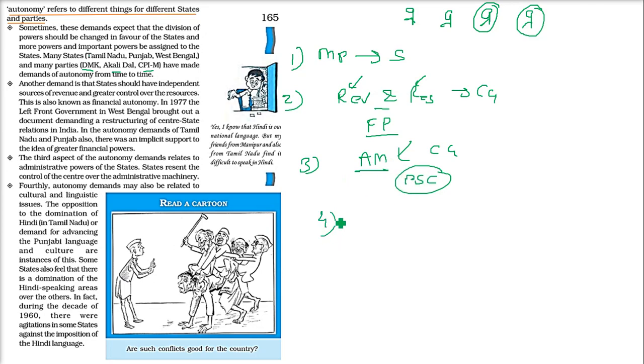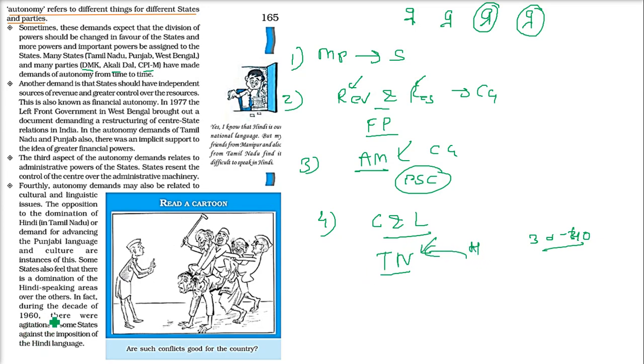And then, fourth and very important thing is the cultural and linguistic issues. As I said, if you try to impose Hindi on Tamil Nadu. Hindi is just spoken by 30 to 40% of people in India. How about the Tamil Nadu people? They only speak their native language, Tamil. If you want to emphasize or force Hindi on them, there will be a struggle.